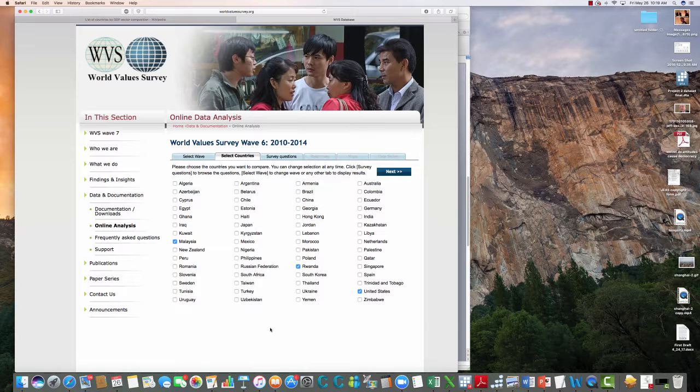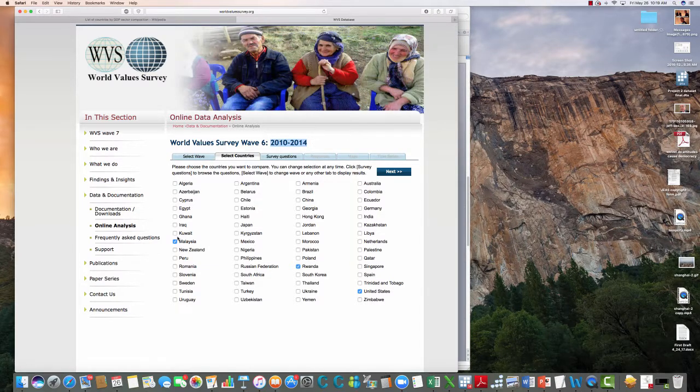So there you go. By the way, if your country is not democratic, if it never experienced a transition like Malaysia, then choose the most recent. So in this case, 2010, 2014 is the most recent wave of surveys. So we're going to look at Malaysia now, or at least as recently as we can. If we were doing Somalia, we'd have to go to a previous wave, and that's all right.